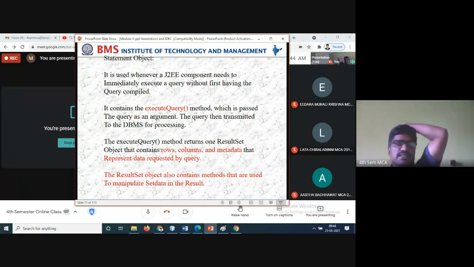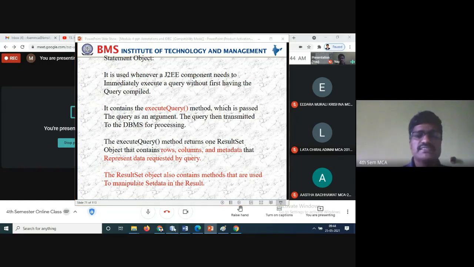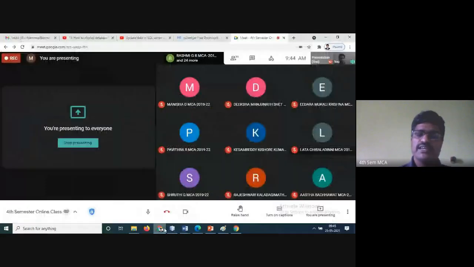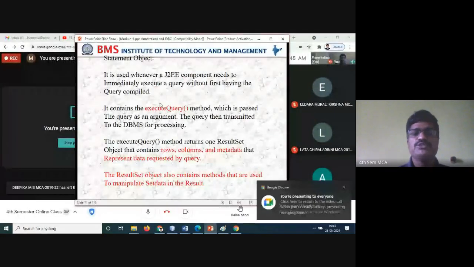So next one is called the execute query method. Execute query method returns one result set. Execute query is nothing but one result set. For example, if you are searching, I want to execute only one. Update is the same thing. I will be displaying the information, selecting one piece of information that I want to update. Whenever you want to execute only one piece of information, the execute query can be used.